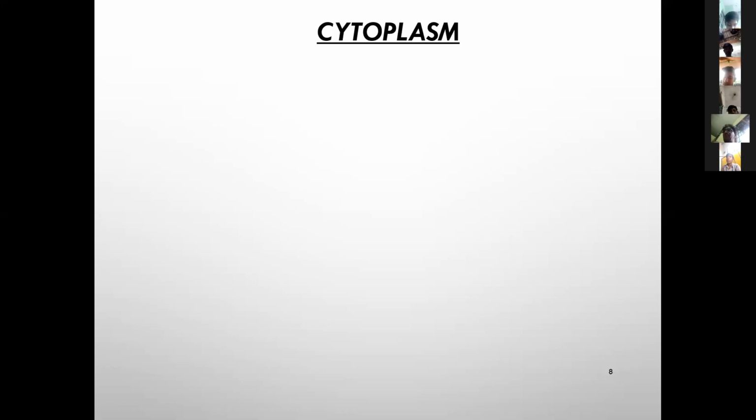So cytoplasm is the medium in which all the other cell organelles like nucleus, endoplasmic reticulum, Golgi apparatus and plastids are floating. All the different cell organelles are floating in the cytoplasm.